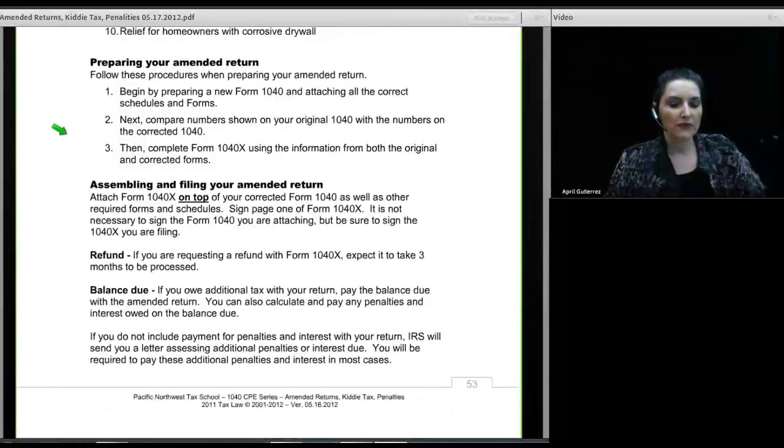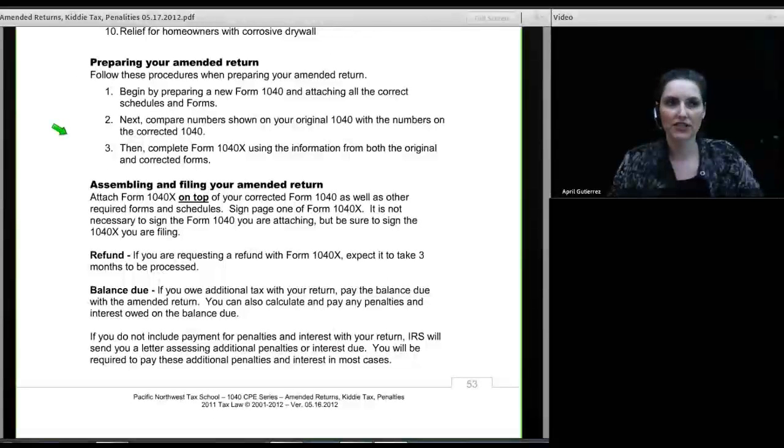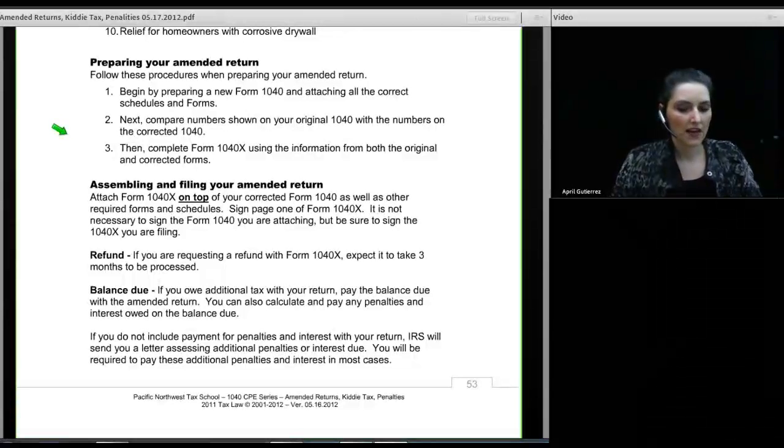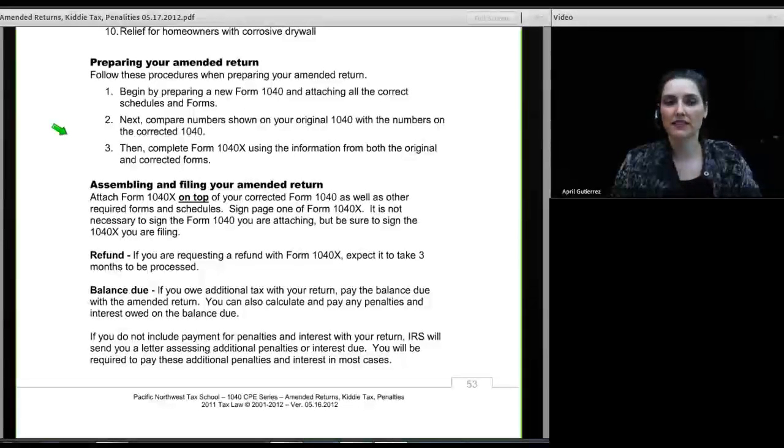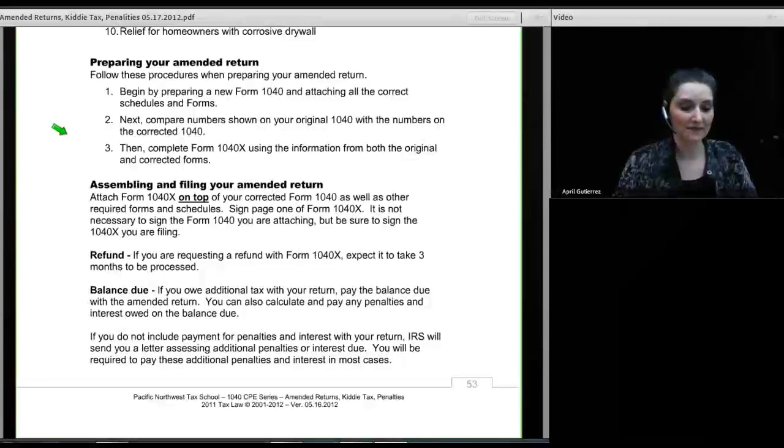If you have a refund, you'll hope that the IRS is going to send it to you. If you're within the statute of limitations and they accept the amendment, they should mail it to you. And it can take up to 3 months to be processed. Now, IRS in its instructions says it can be up to 3 months. My experience in the real world is it's anywhere from a month to 5 months. When things are going real smoothly, I can have a client receive a refund at lightning speed, very much faster than I would ever have imagined. And in the worst of situations, it takes ages and ages and ages.